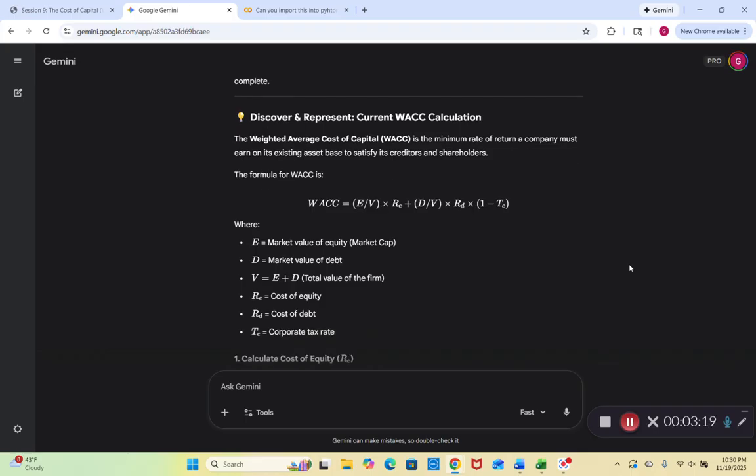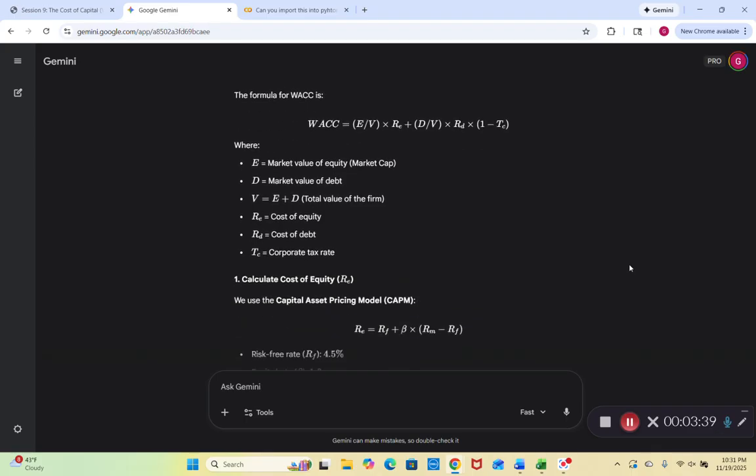E is our market value of equity, which is our market cap. D is market value of debt. V equals E plus D, the total value of the firm. Re is cost of equity. Rd is cost of debt. Tc is corporate tax rate. So we'll calculate the cost of equity.